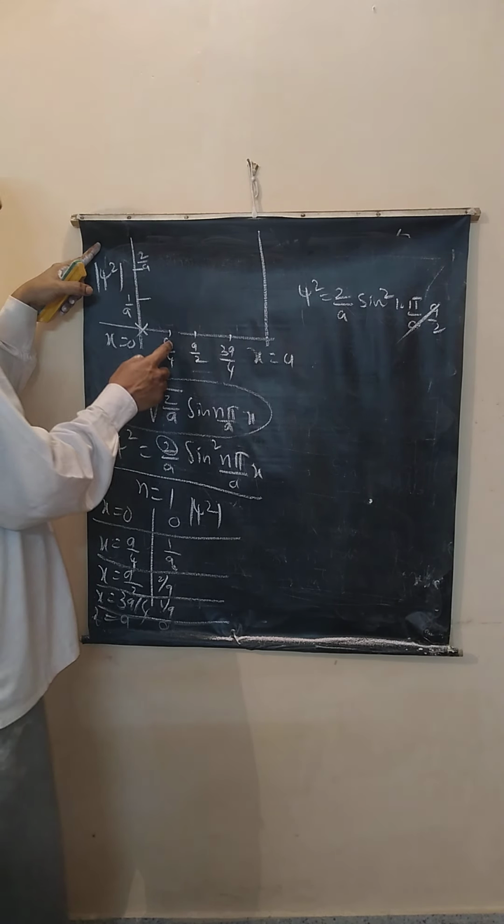For example, find the de Broglie wavelength for an electron having an energy of 500 kilo electron volt. Energy is given. So this formula will have to be used.